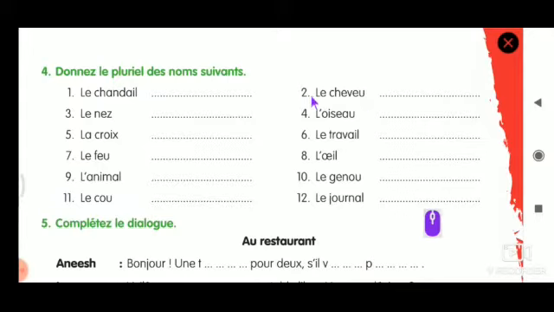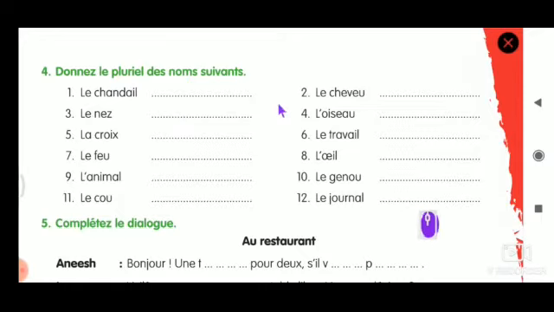See this one, rule number 2. What did they say? Whenever it is S, X or Z, you should not do anything to that. So don't change the noun. Let it be as it is, but change the définite article alone. LES, and the answer is NEZ. I'll show you the answers. Kindly wait and then I'll show you.